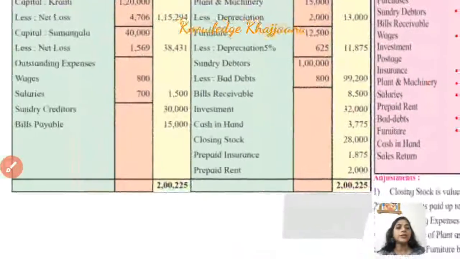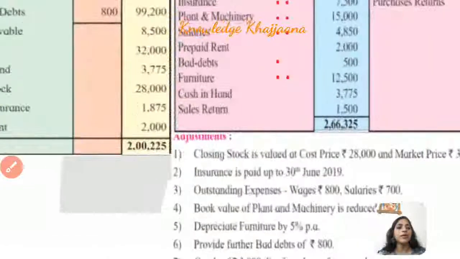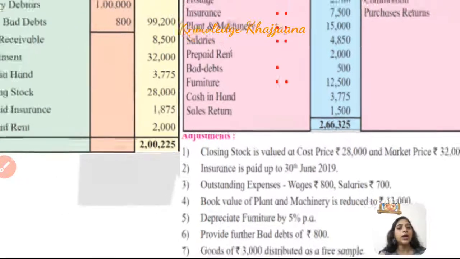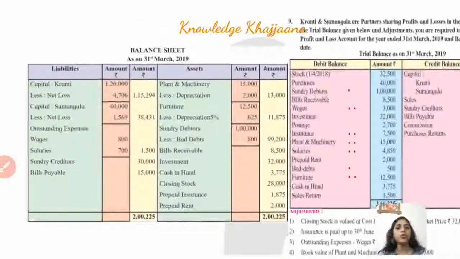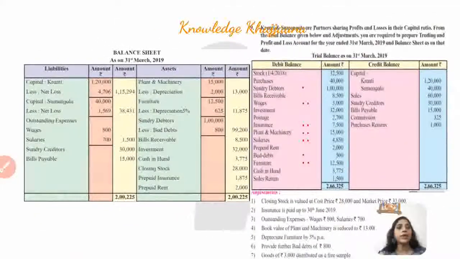Okay, next adjustment. Insurance is paid up to 30th June 2019. So the book has written a working note for the calculation of this insurance which is paid for the period which has not yet expired. So this is the unexpired insurance. Now what should be done for recording of this unexpired insurance? I have written a working note for you. Okay, let's move to that working note.